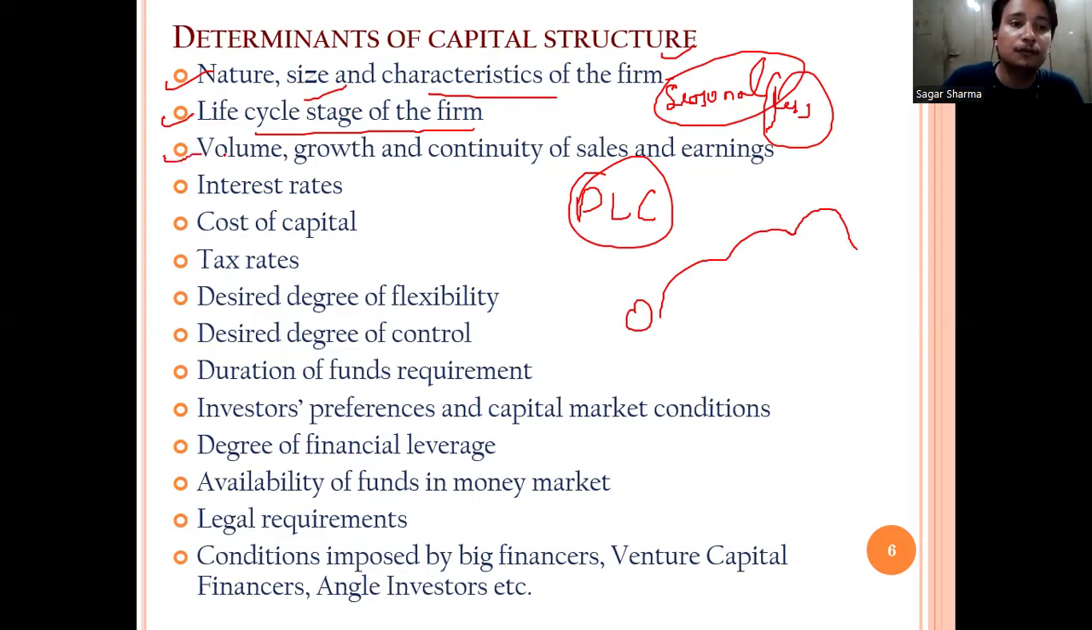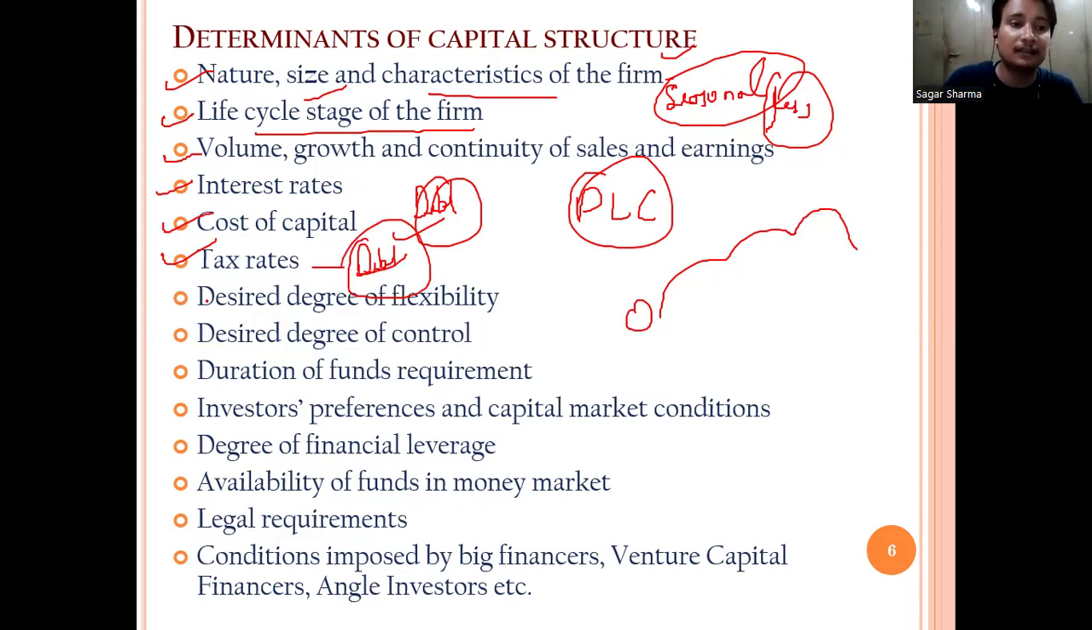What are the volume, growth, and continuity of sales and earnings? If you have volume, growth, and continuity in sales, then your capital requirement will be less. Interest rates: if your debt interest rate is less, then you will prefer debt. Cost of capital: what will be the cost of capital of various sources of finance? If the cost of capital is less in case of debt, then you will prefer debt. Tax rates: what are the tax rates? Because you know debt has a tax advantage.